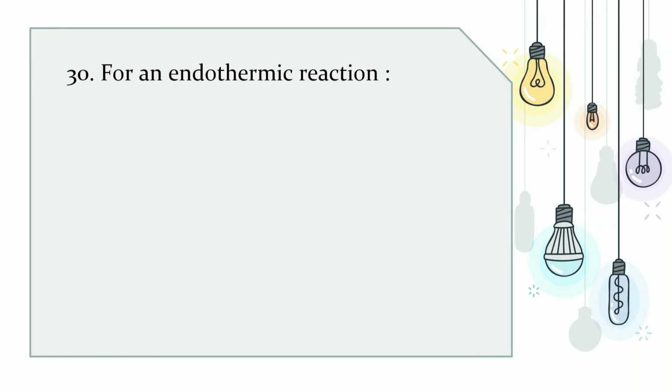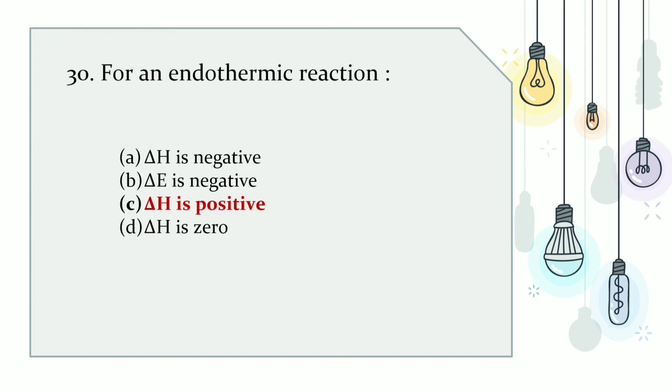30. For an endothermic reaction, A. delta H is negative, B. delta E is negative, C. delta H is positive and D. delta H is 0. So for an endothermic reaction, delta H is positive. The correct answer is C.